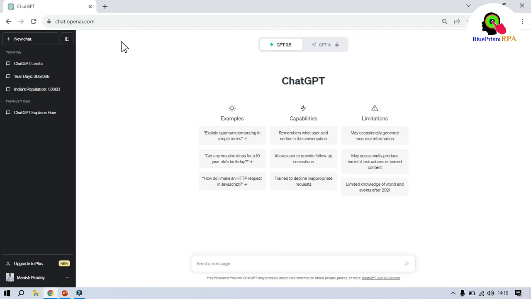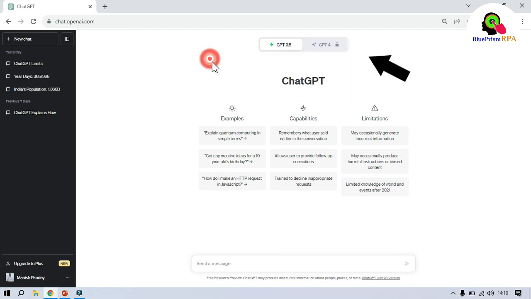OpenAI provides access to ChatGPT through an interface called ChatGPT. We can open this ChatGPT using the URL chat.openai.com. This interface allows users to interact with the ChatGPT language model and engage in conversations by typing in messages and receiving responses from the model. So you can see this is ChatGPT.